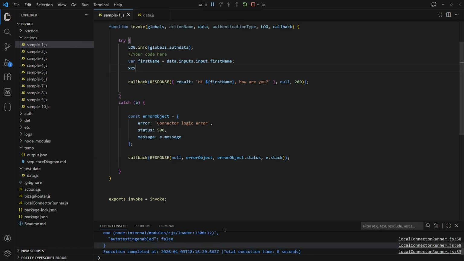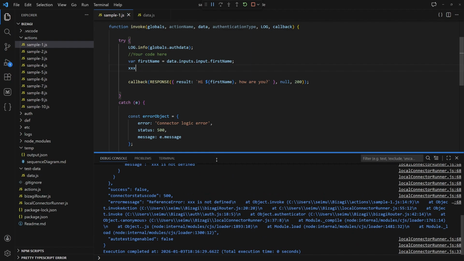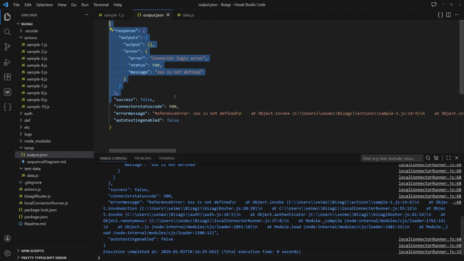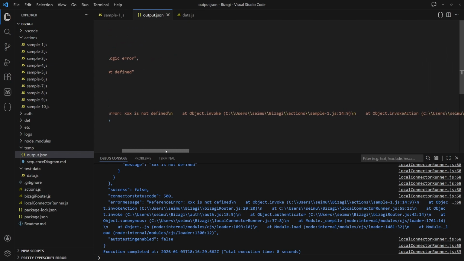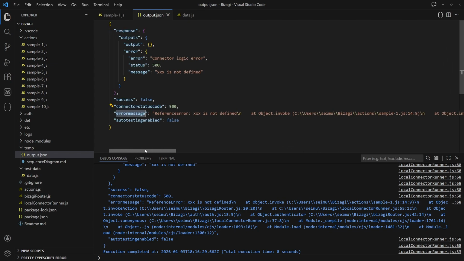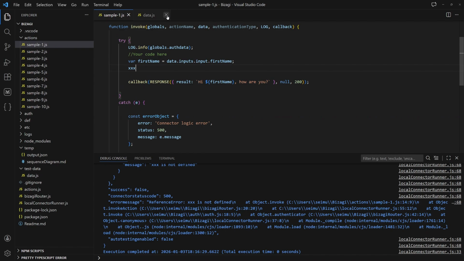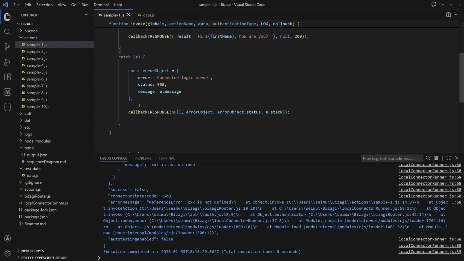Without try-catch statement, connector might fail silently and return unclear error. With proper error handling in place, you will get clean, readable error messages. And if you include stack trace attribute, you will get full details of the error and exact place in the code where error occurred. This makes troubleshooting much faster.